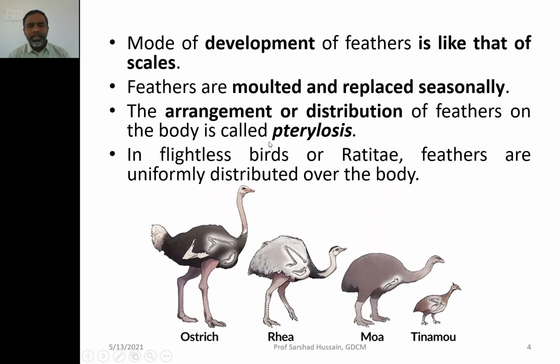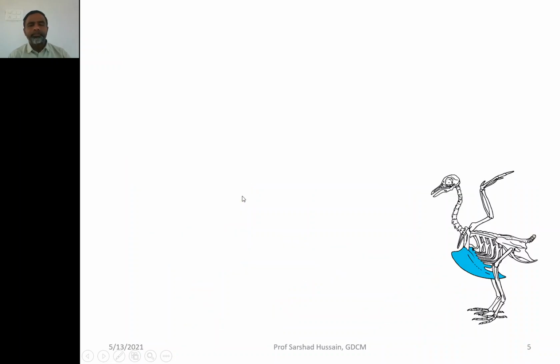And if the birds are flightless, like those from the Ratitae, in them the feathers are distributed evenly on the body, because the uneven distribution of feathers is required only as an adaptation to flight, as the flight feathers are different compared to the feathers on the rest of the body. Whereas in these birds they require the feathers only to insulate their body, so they don't have a much different function. So their feathers on the body are of a uniform pattern.